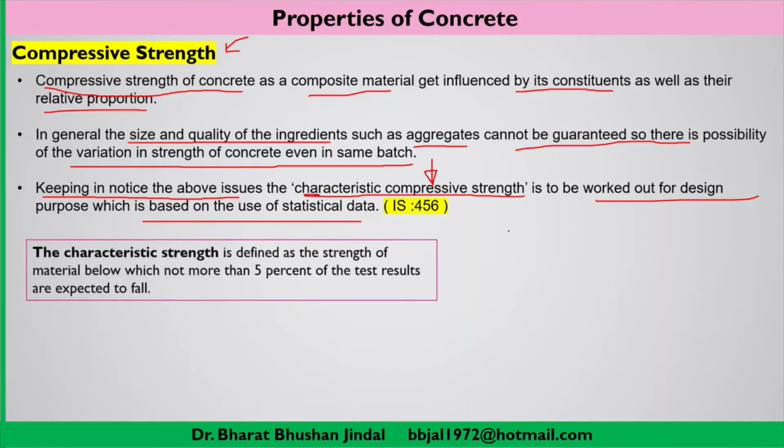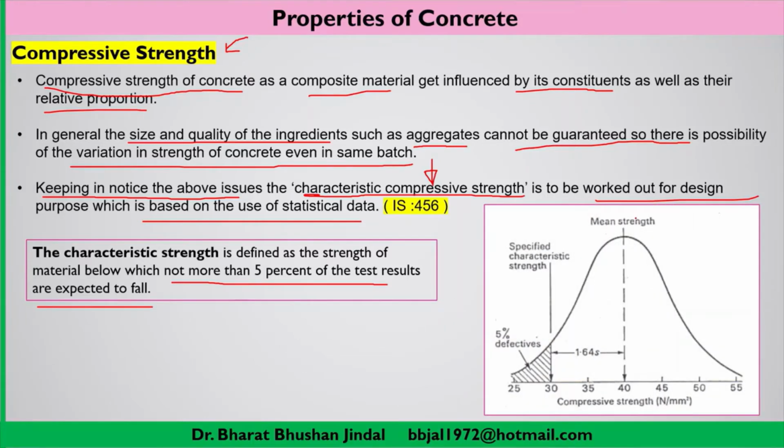Now what is characteristic strength? As per statistical tools, characteristic strength is defined as the strength of a material below which not more than 5% of test results are expected to fall. Later on we will be able to understand it more effectively.